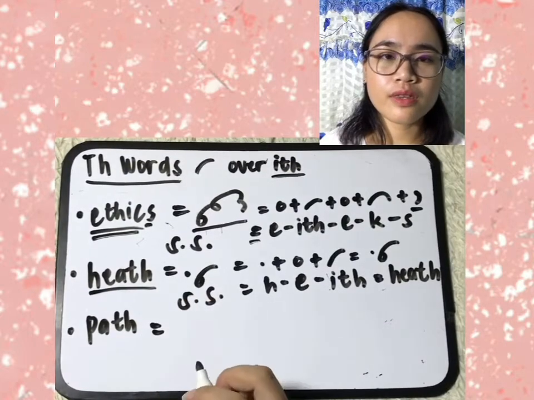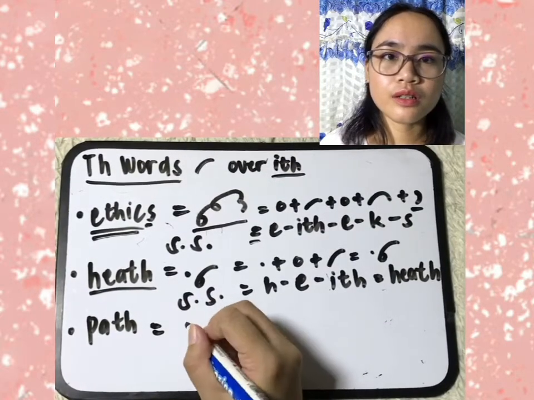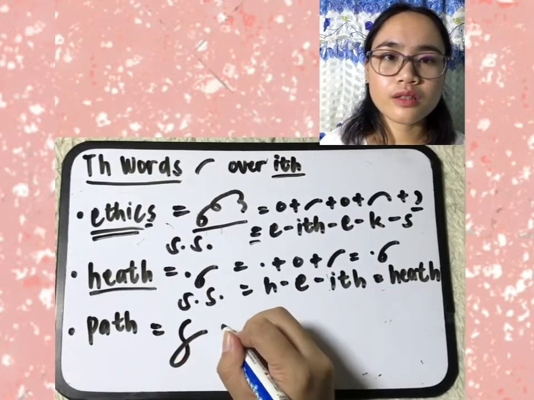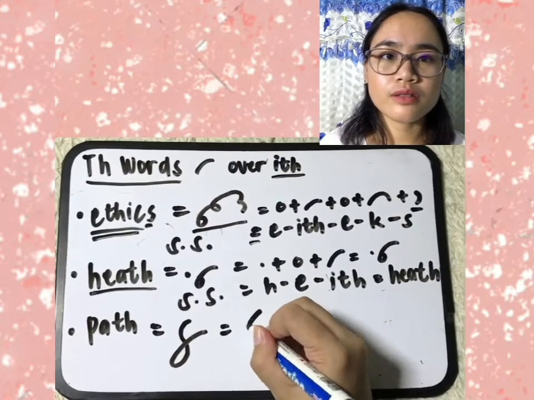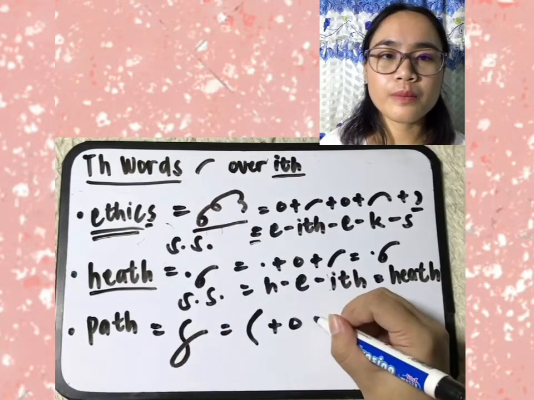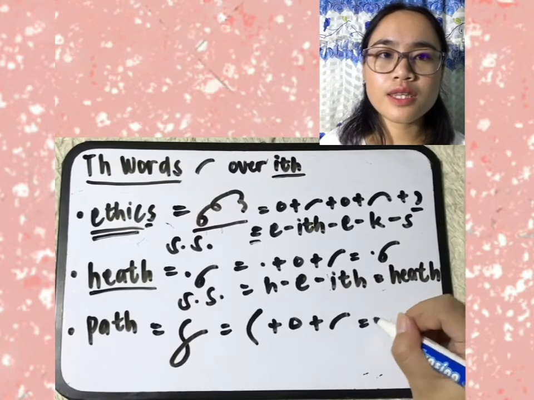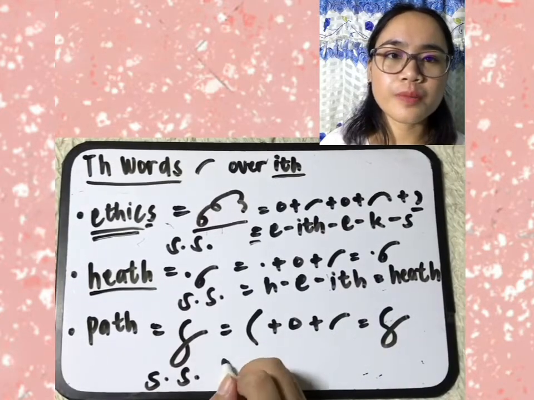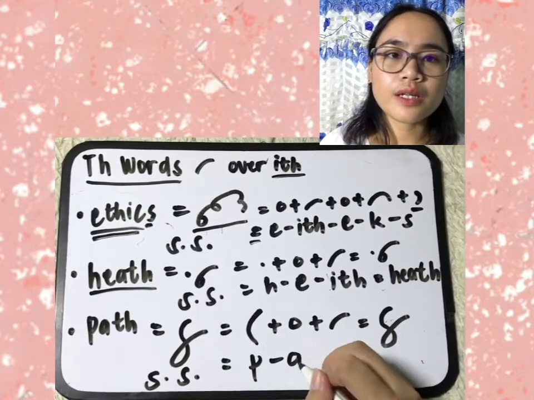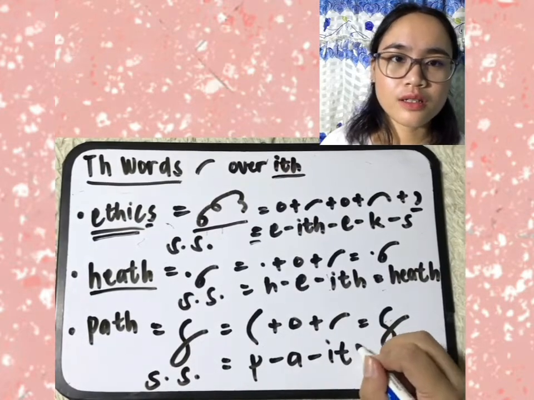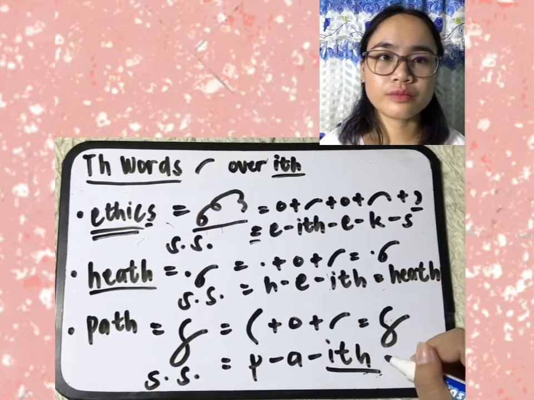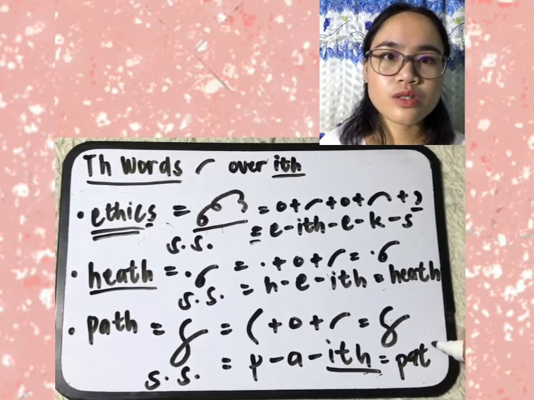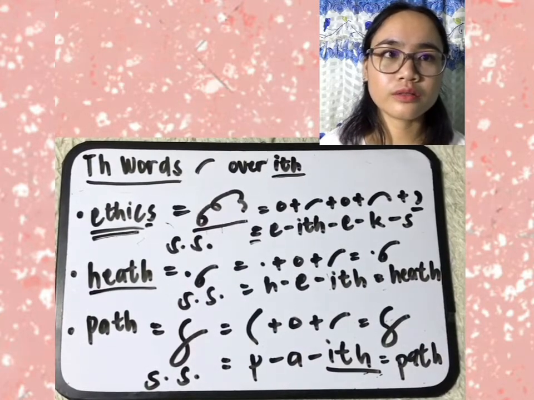Let's have the word path. P, A, ith. So the ith is outside the angle. P plus A symbol plus ith symbol is path. If we're going to shorthand spell it, P-A-ith. As simple as that. We're not going to use TH but ith.